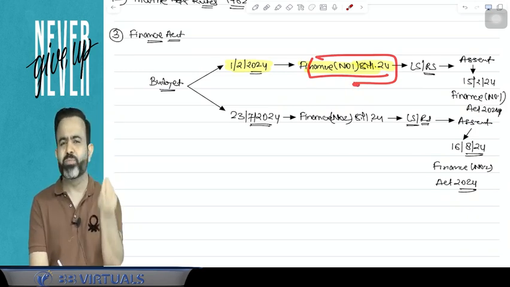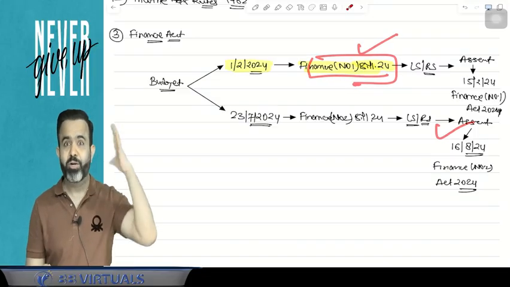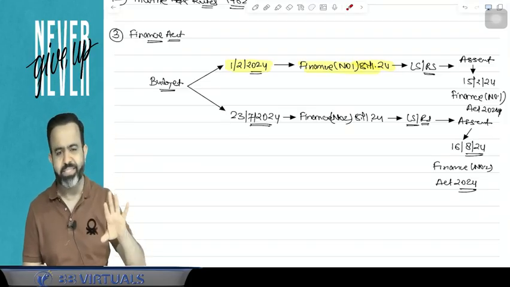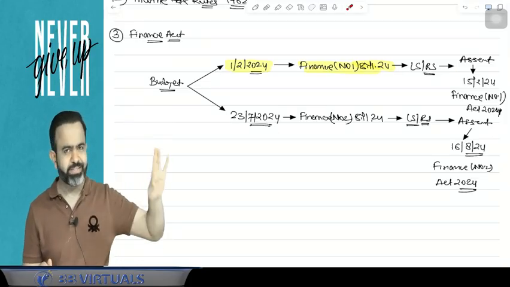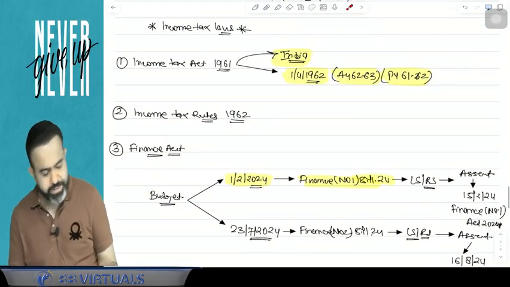But guys, in the Finance Number 1 Act, there were not many changes. There were only 3-4 small changes in this first act, but in the second act there are lots of changes. Approximately 90 or 92 changes are there in the income tax. We will discuss those changes whenever they come up in the topic. Okay, so we have discussed that, guys.